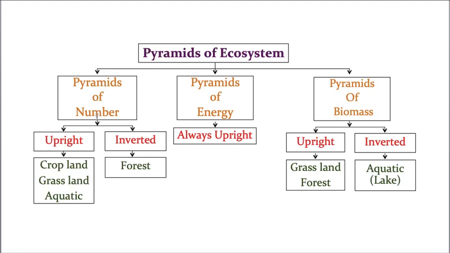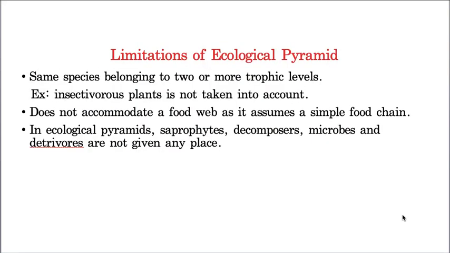Now, the pyramid of number can be upright and also inverted, whereas the pyramid of energy, as it strictly follows the 10 percent law of Lindeman, is always upright. Whereas the pyramid of biomass is again upright and inverted. These are the examples of these respective pyramids. Hope you understand today's class, but I will conclude today's class by taking the limitations of the ecological pyramids.